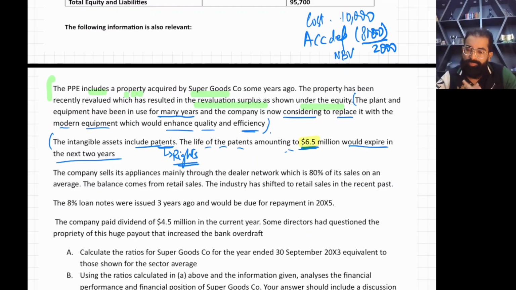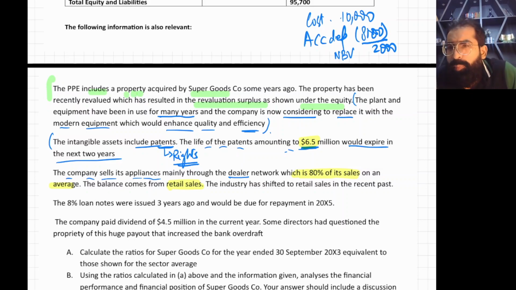These are points. The company sells its appliances mainly through the dealer network, which is 80%. See, this is one more bad news. 80% of sales. That means that from total sales, 80% of sales are done through dealers on an average. The balance comes from retail sales. Now, use your brain.